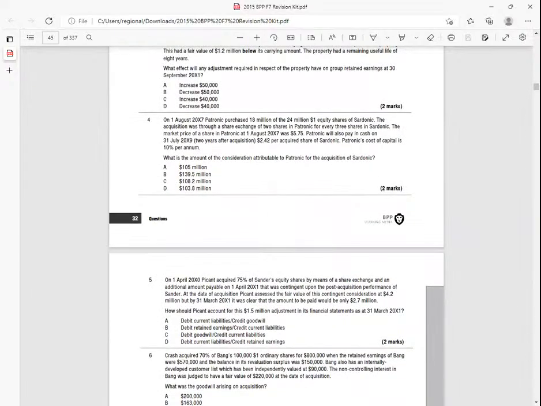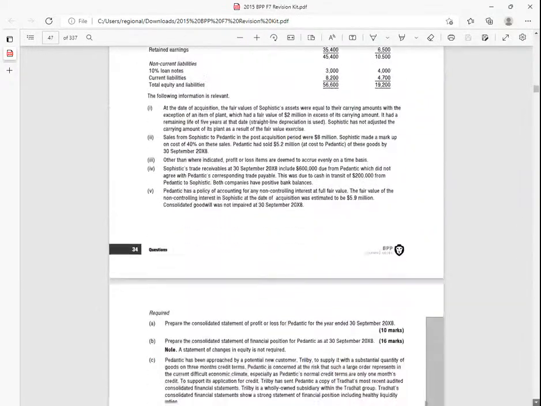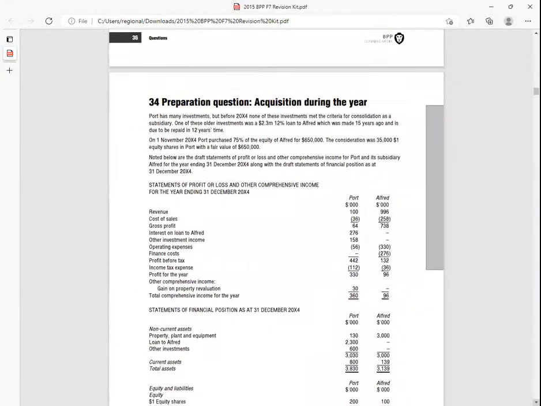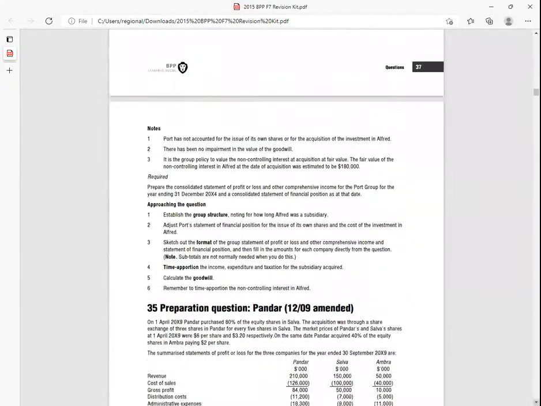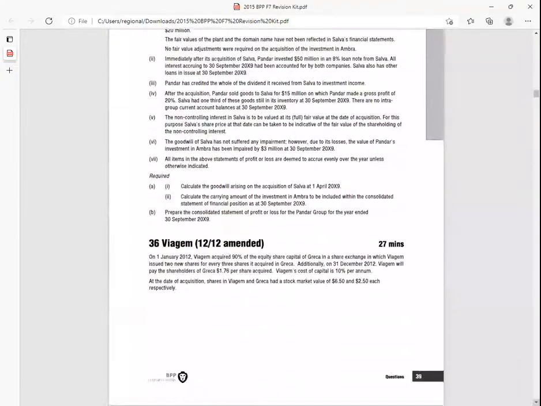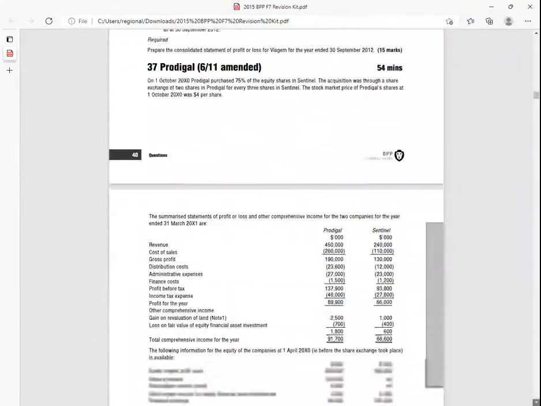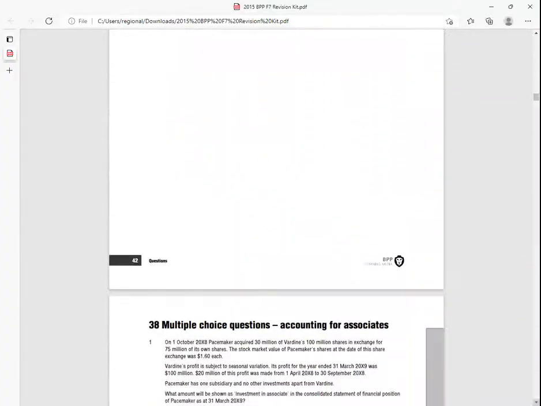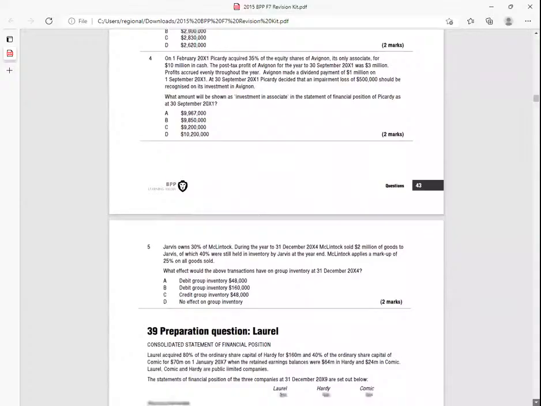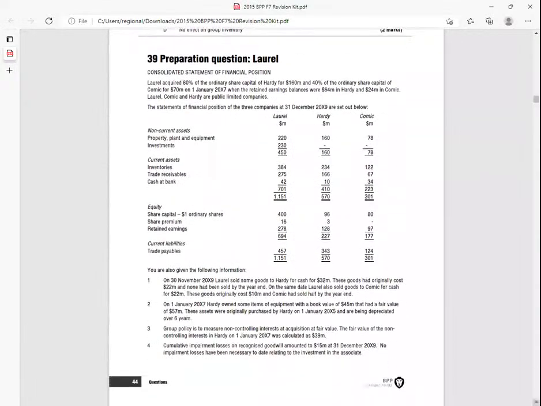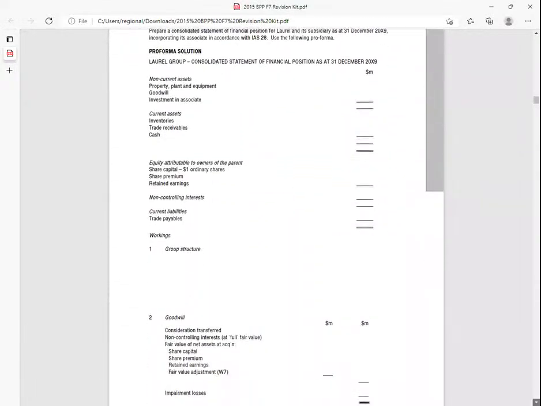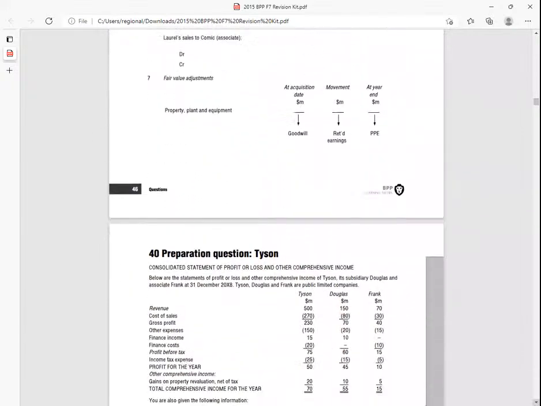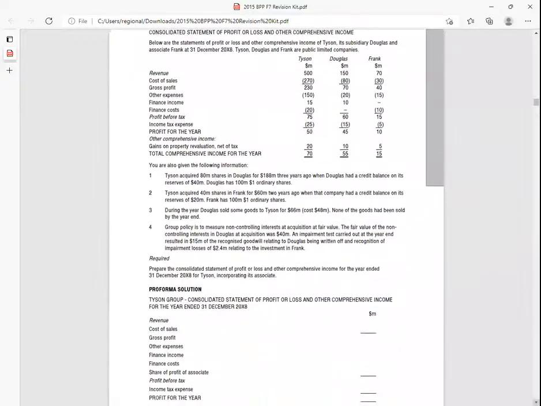Then it could be question 36. Let's check. It has disappeared, right? One with an associate.